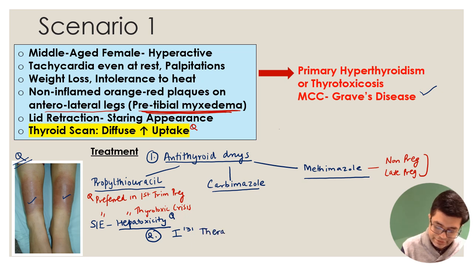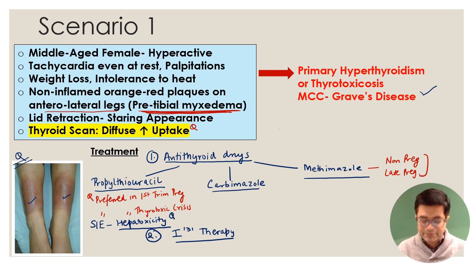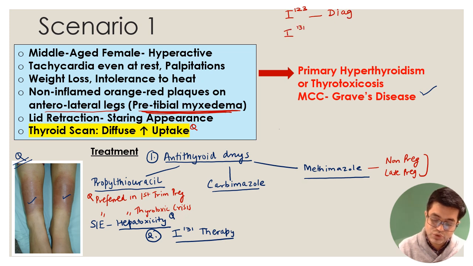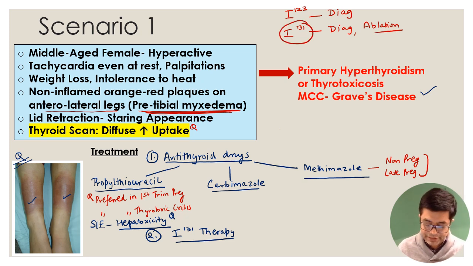Iodine 131 therapy. I hope you know that there are 3 types of iodine isomers. Among them, there is always confusion about which one to be used where. Remember that iodine 121 and 123 are useful for diagnostic purposes, whereas iodine 131 is more versatile, and this is useful for diagnosis as well as for ablation of the thyroid. So for treatment purposes, iodine 131 is the one which is favored. So iodine 131 therapy can be tried.